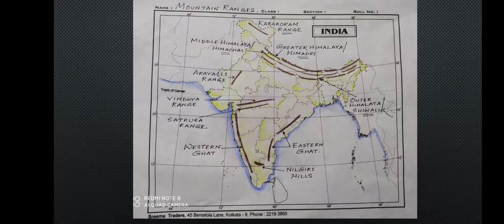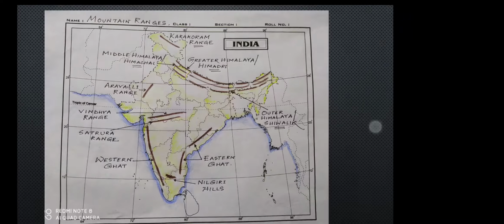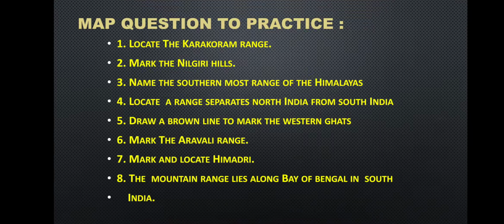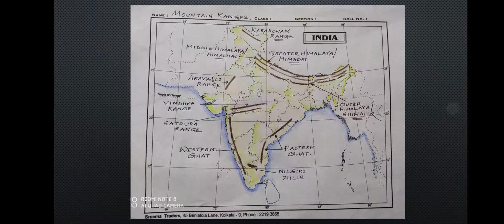So these are the things that you will practice. Now I have set a questionnaire, a few questions related to it. So this question you will try to do or practice. Map questions to be practiced. First one, you see the Karakoram range. Just now I have shown it. Here is the Karakoram range. So from here you can directly mark it over there.